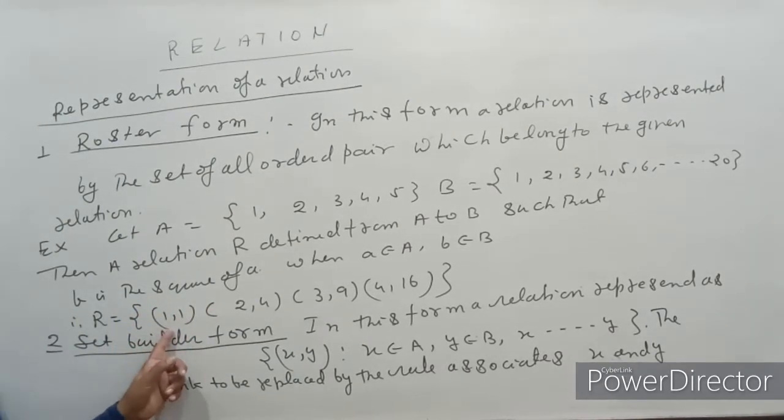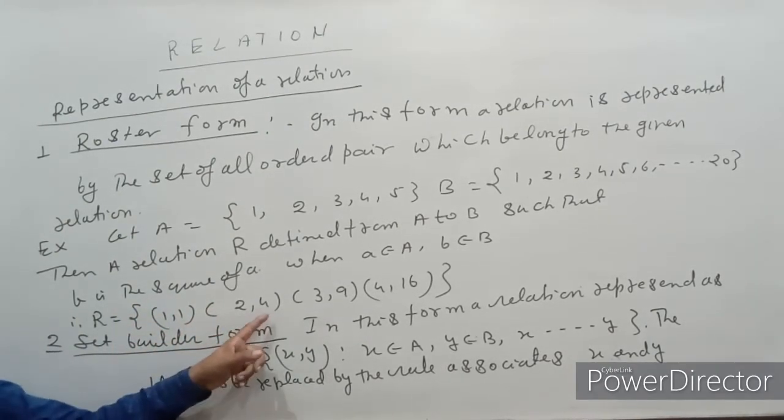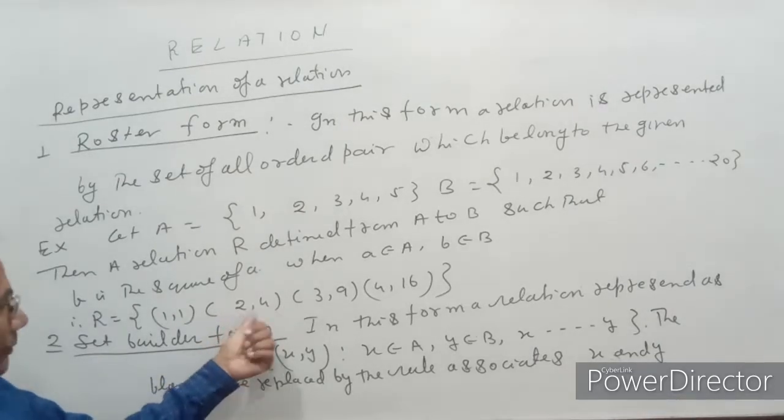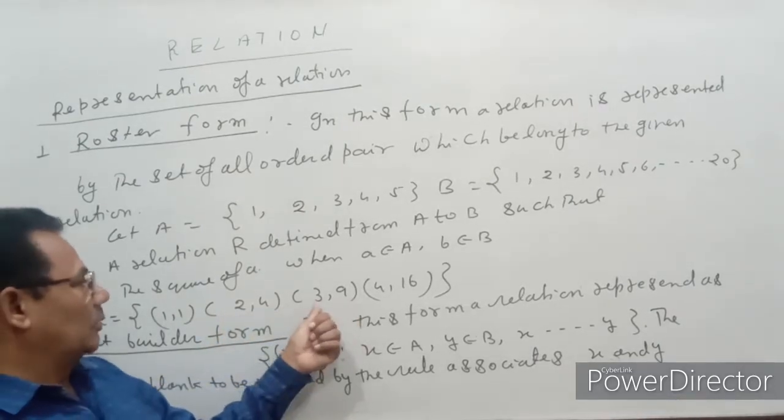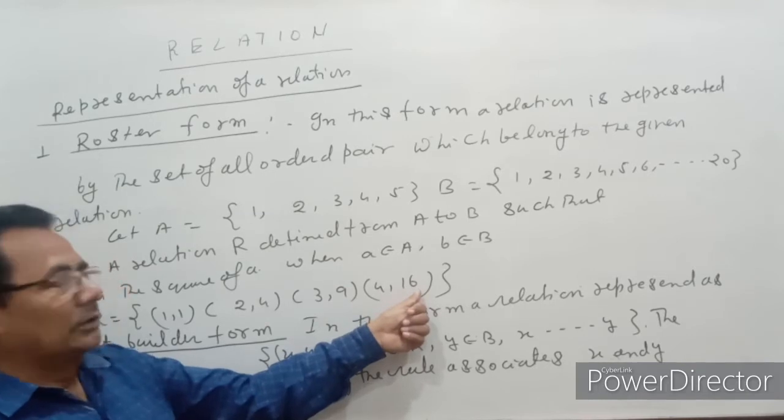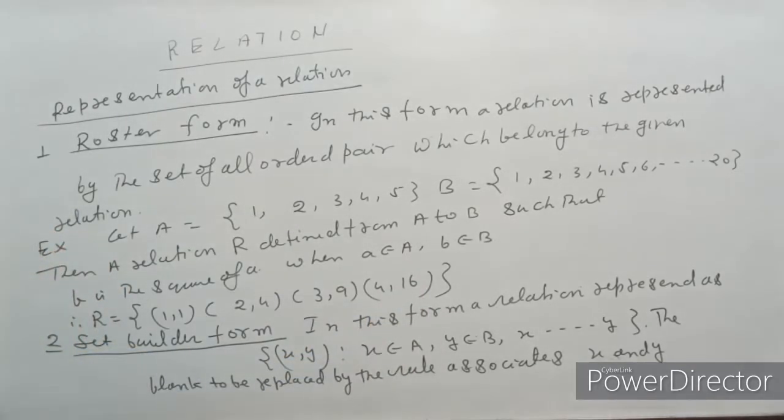That is (1, 1), (2, 4), meaning 4 is the square of 2, (3, 9), 9 is the square of 3, and (4, 16), 16 is the square of 4.